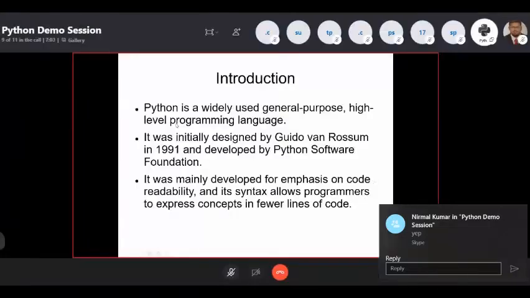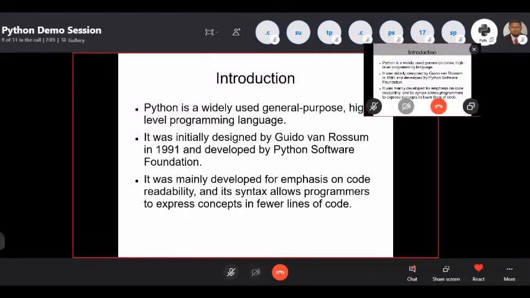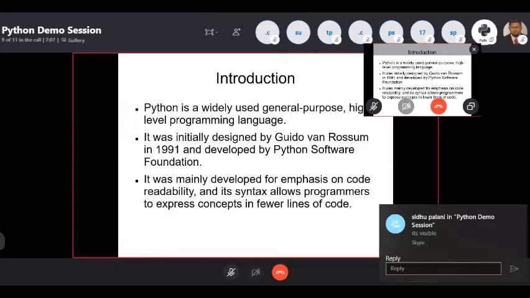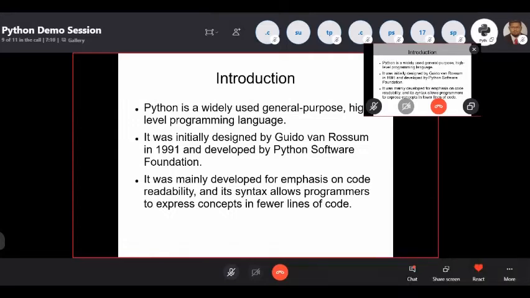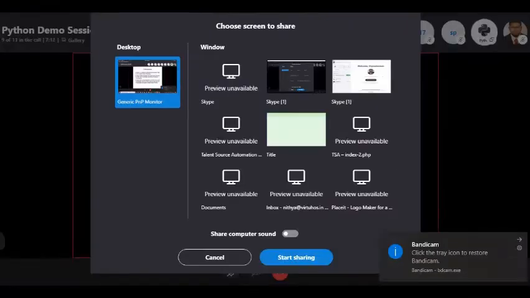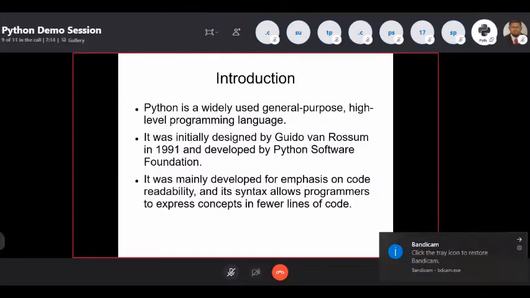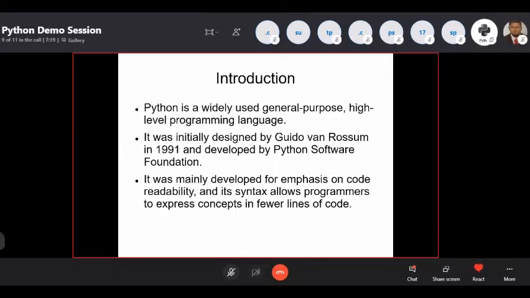Python is a widely used general purpose high level programming language. We have a lot of programming languages like Java, ASP.NET, and C, C++. Those are the core languages because we started with C. Before that, we started with Assembly. C++ is the latest version from C, and Python is the latest version from C++. Using C or C++, a lot of programming languages have been implemented. Python is one of them.